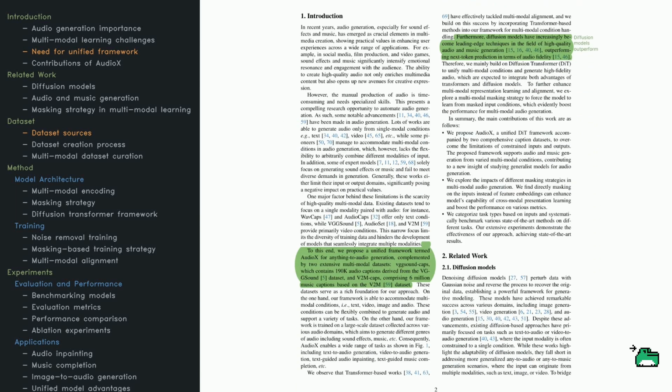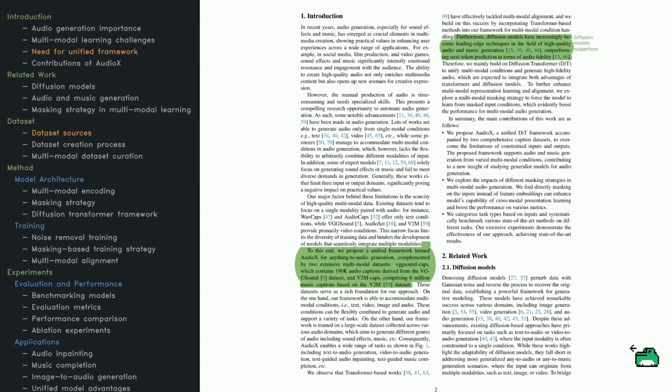Let's dig deeper into how audio generation fits into the broader multimedia scene. High-quality audio is crucial for capturing attention and stirring emotions in social media, films, and video games. But producing great sound can be expensive and time-consuming, so automating it has become a major research goal. Right now, many models can generate audio, but most still accept only one type of input. Some are exclusively text-to-audio, others are video-to-audio. Fewer can deal with multiple inputs at the same time. The scarcity of large, high-quality data that covers these various input types is a big reason behind that limitation.